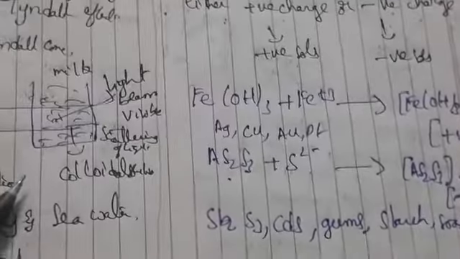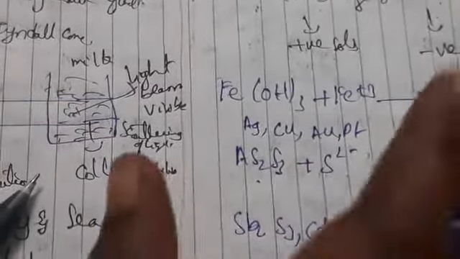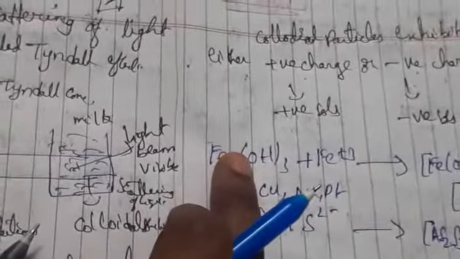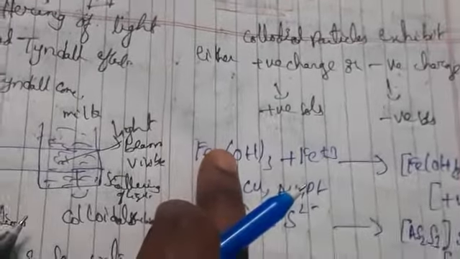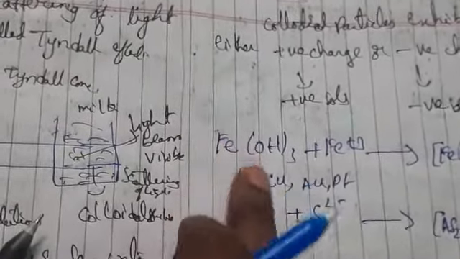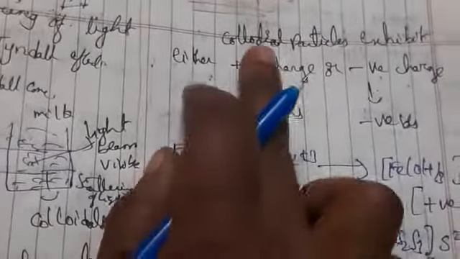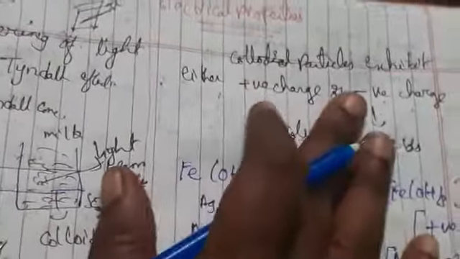So these are the examples of the positive sols. Okay, so whenever the colloidal particles exhibit charge, we call it as what here? Electrophoresis. So what do you mean by electrophoresis here?